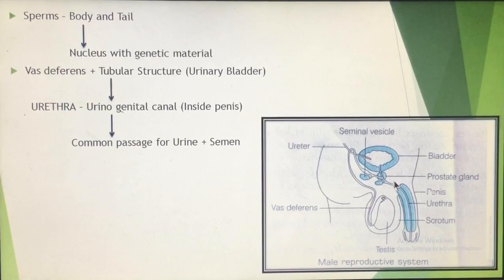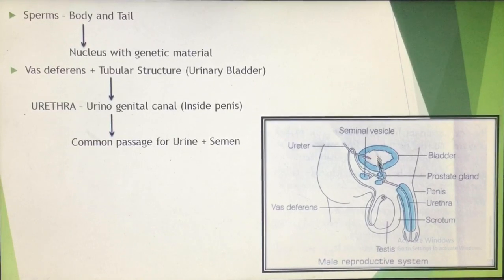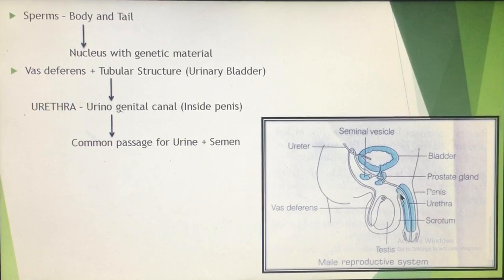Now this urethra passes inside the penis. I told you penis जो है, it is a secondary sexual organ. It helps in the reproduction. But urethra के अंदर क्या है? It is a common passage for the urine, because I told you एक ट्यूब जो है वो urinary bladder से join होती है. तो urinary bladder में what is stored? Urine is stored. So the urethra is a common passage for the semen as well as for the urine.